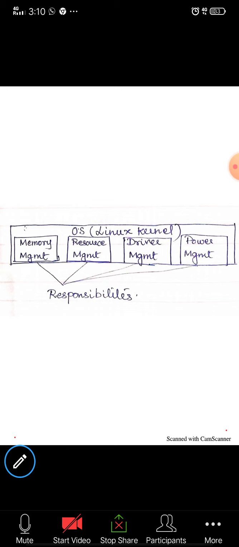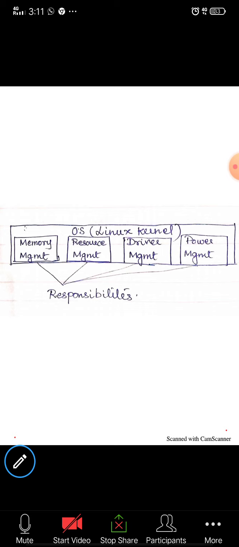So why do we need an operating system? What is the responsibility of the operating system? First and foremost is memory management. When we create a file or delete a file, we need to allocate or deallocate memory, so we manage the memory based on allocation and deallocation. The next responsibility is resource management.